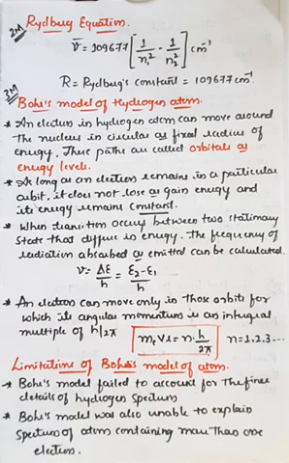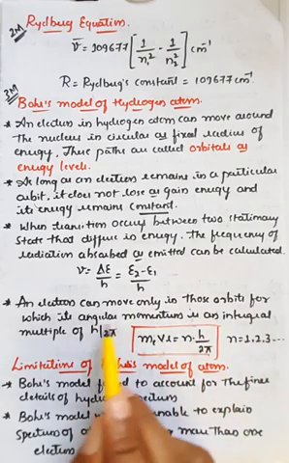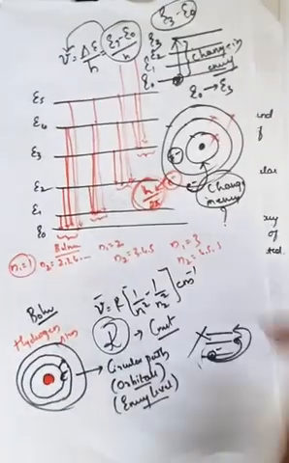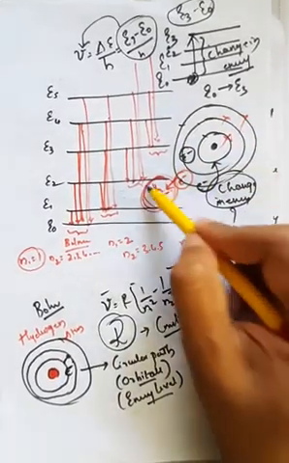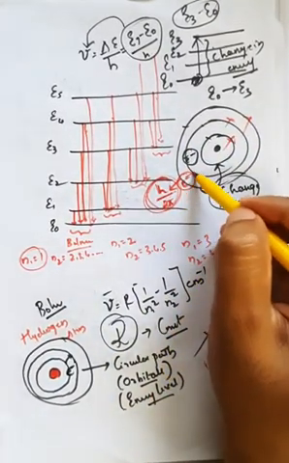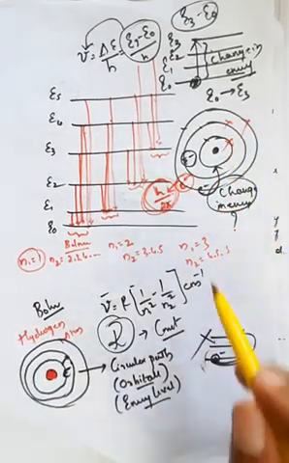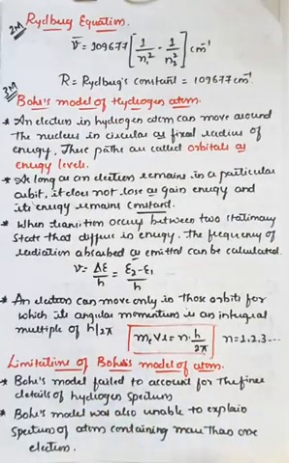And the fourth important postulate of Bohr's atomic model is that the electrons cannot be present in all the orbits. It will choose only the specific orbits whose angular momentum is an integral multiple of h upon 2 pi. Only in that condition can the electron be present. Otherwise the electron will not be present in all the different orbitals or different energy levels.